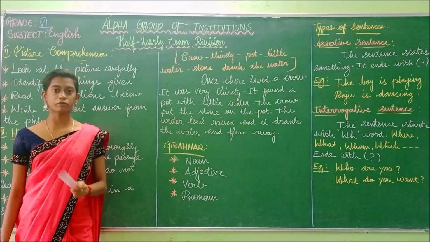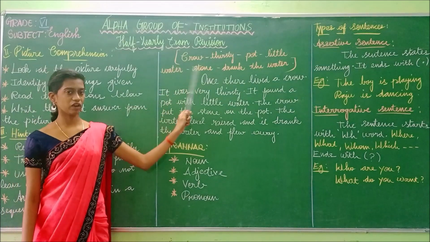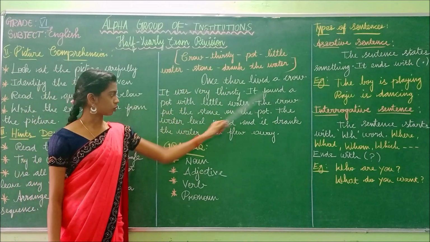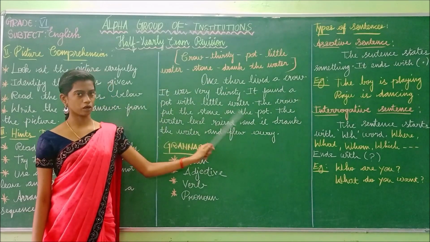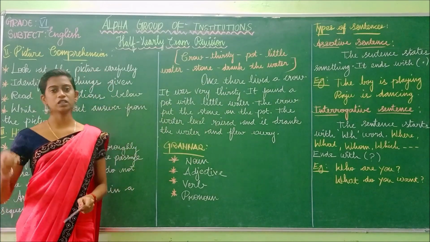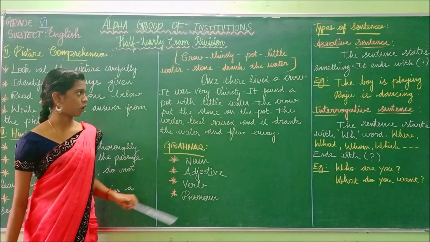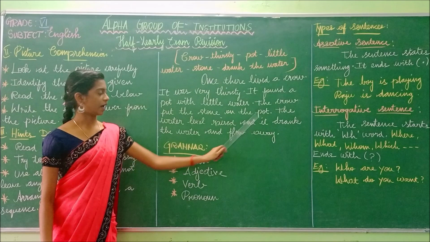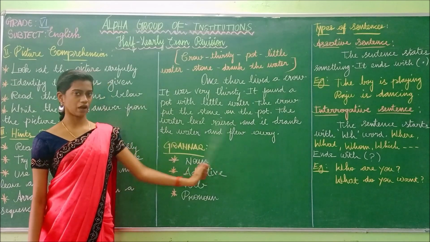Likewise you have to frame sentences using the given hints. The next one is stone. The crow put the stone on the pot. What is the crow doing? It is putting the stone inside the pot. Drank the water. The water level rose and it drank the water and flew away.